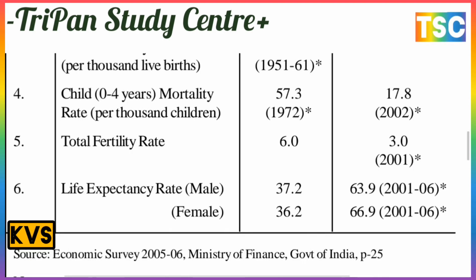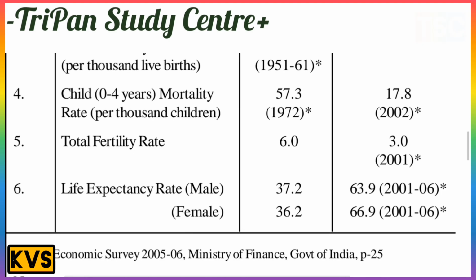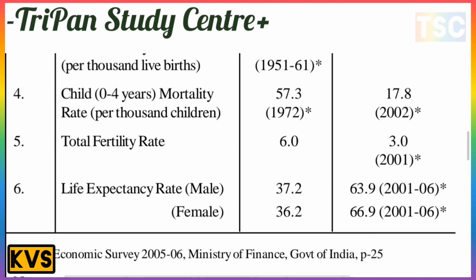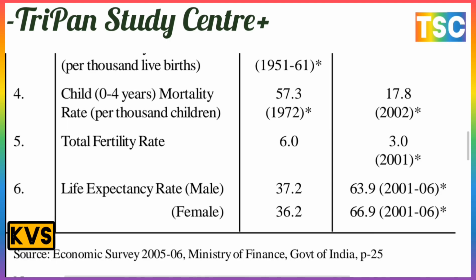Next, the total fertility rate in 1951 was 6.0, but in 2003 the recording of 2001 is 3.0 only. And life expectancy of male and female: the male in 1951 was 37.2, and in 2003 the recording for 2001 to 6 is 63.9. Female in 1951 was 36.2, but in 2003 the recording for 2001 to 6 is 66.9. This is the most important recording.